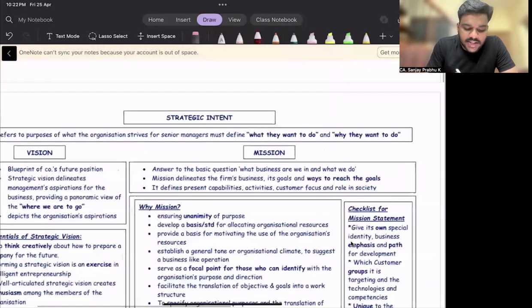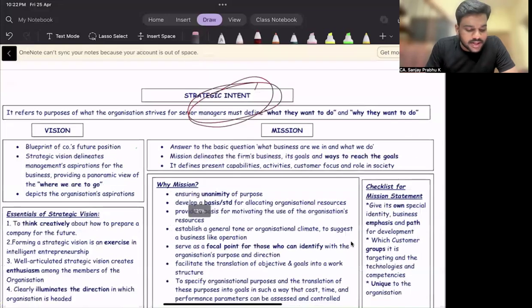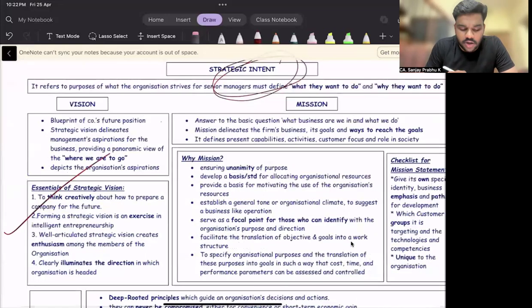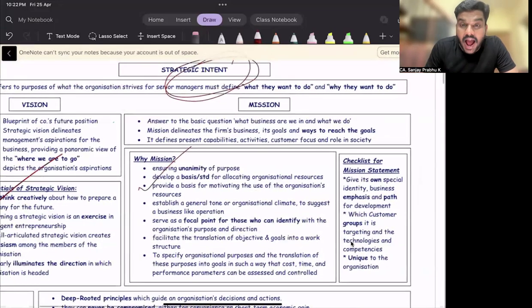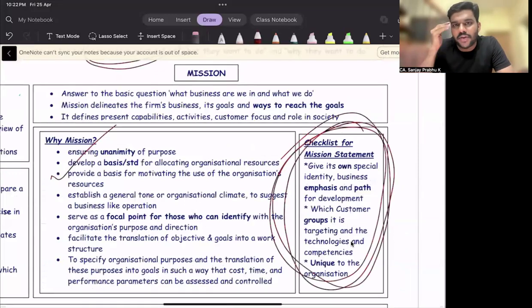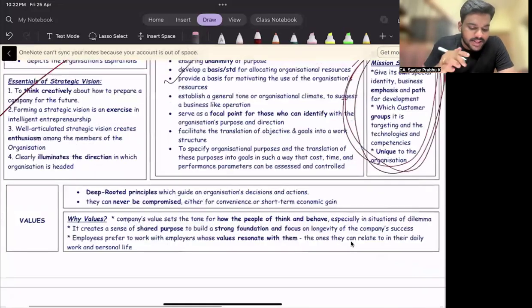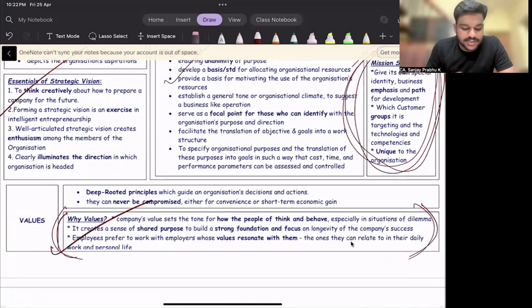Then what is strategic intent? Please go through that topic. Then what is vision? You can expect a question on mission. If at all they ask a question from mission, I am expecting this particular question, like a checklist: what are the things you should keep in mind while writing a mission statement? Then this is very important, values. Why values? This question has not been tested recently.